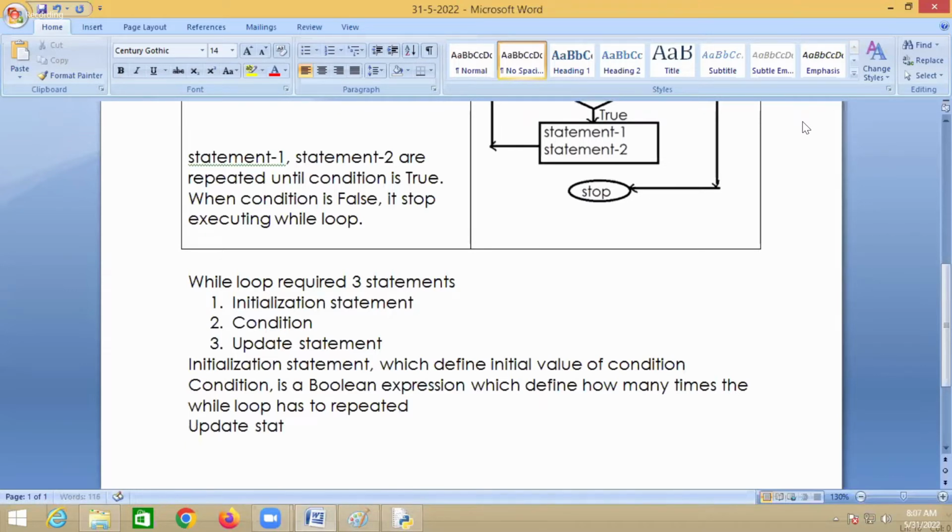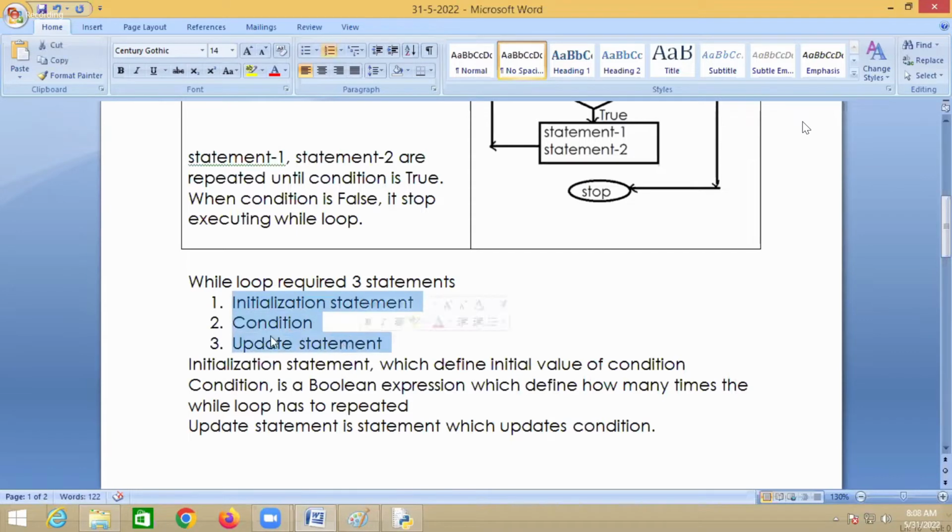Now there is one more statement called the update statement. An update statement is a statement which updates what here? The condition. So how many statements are required here?